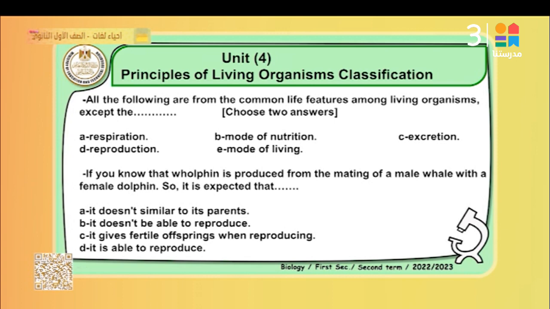Unit 4 is related to taxonomy, the principle of classification of living organisms. Now we are going to focus on the modern classification according to Whittaker. It is divided into 5 kingdoms. Kingdom Monera contains Archaebacteria and Eubacteria. Kingdom Protista contains many phyla. Phylum Protozoa: class Sarcodina, class Ciliophora, class Sporozoa, class Flagellata. Another class Pyrrophyta, and another class Dinoflagellata.